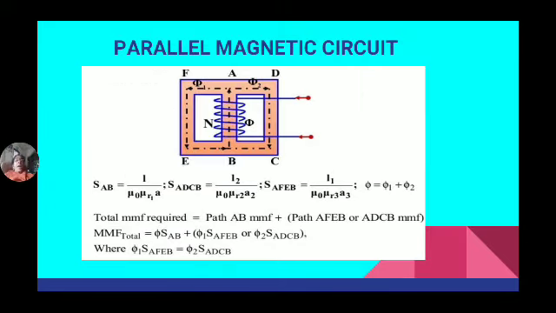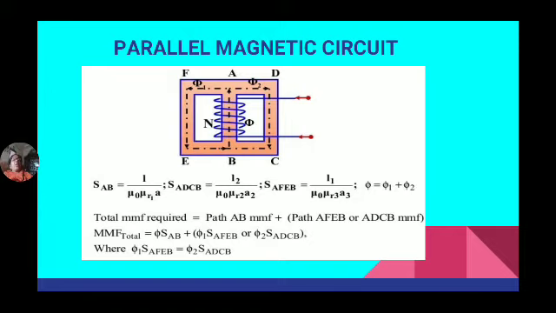So the parallel magnetic circuit. In a parallel magnetic circuit, the total current is equal to the sum of the currents. See, on the central limb the winding is wound. So when the supply is given, flux is developed on the central limb and it is divided towards D and F, phi 1 and phi 2. So the total flux is equal to phi 1 plus phi 2.